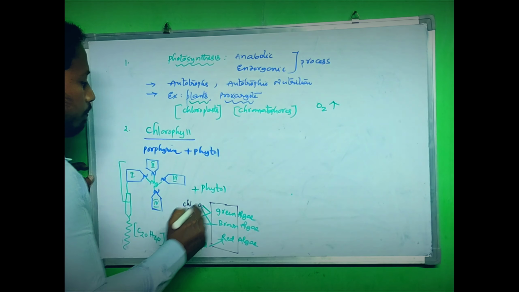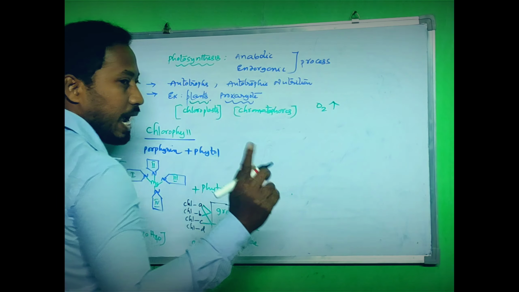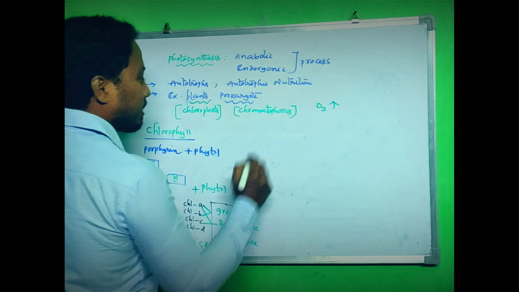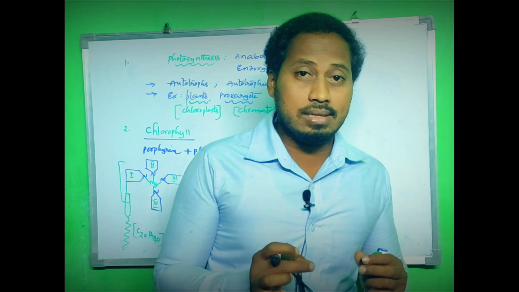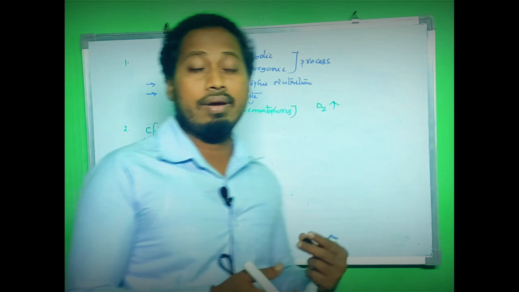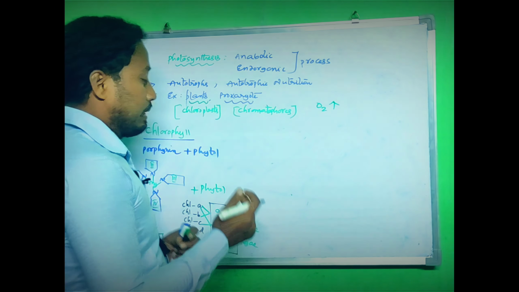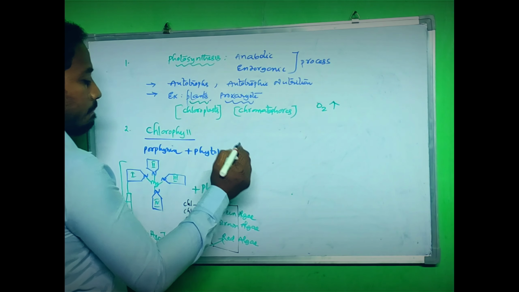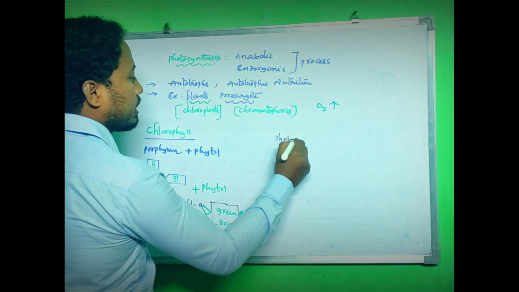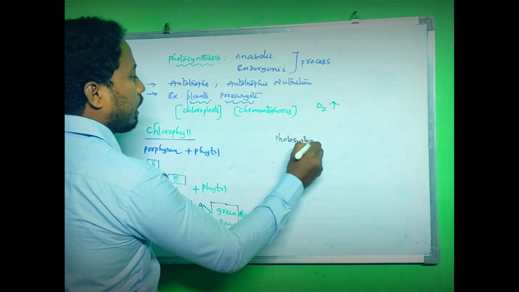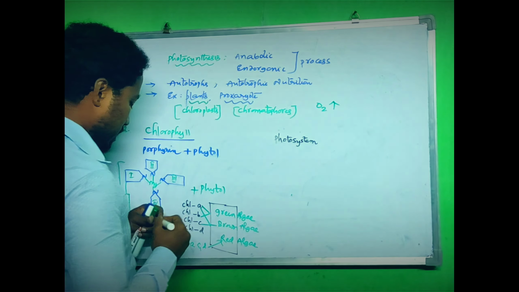Now we'll continue with the reaction center. Chlorophyll A acts as the reaction center, and other pigments are associated pigments. When we speak about photosystem, we will come to know these terms.